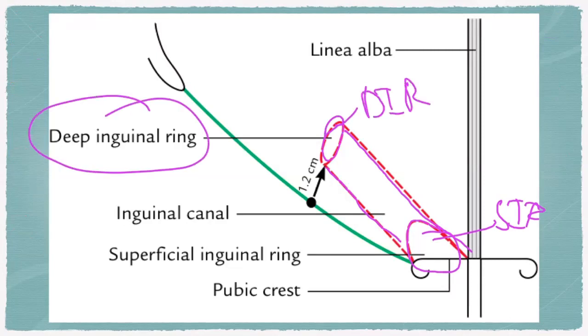So the deep inguinal ring is 1.2 centimeters away from the mid-inguinal point, right, in the transversalis, and the superficial inguinal ring is 1 centimeter away from the pubic tubercle, right?